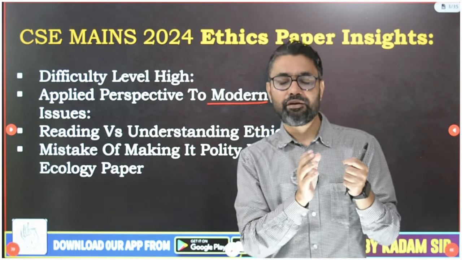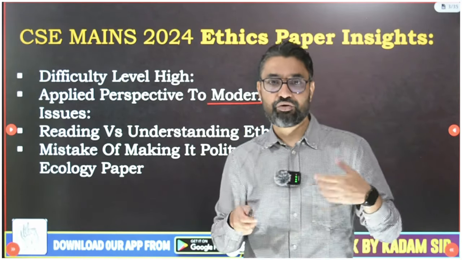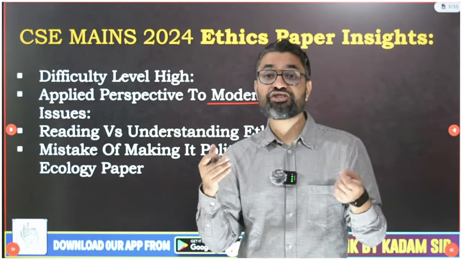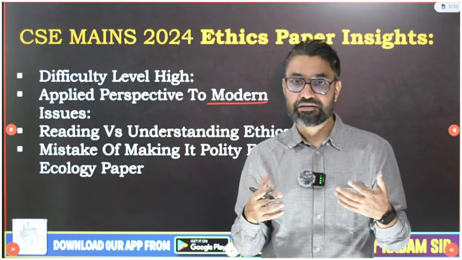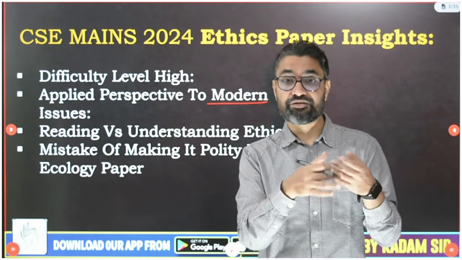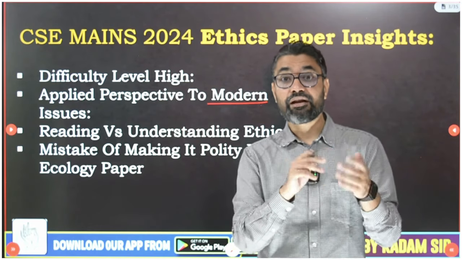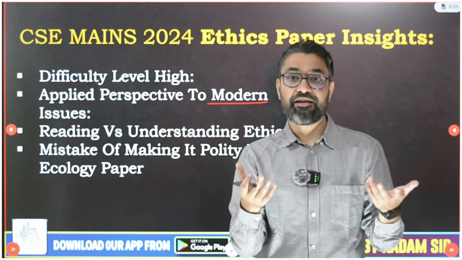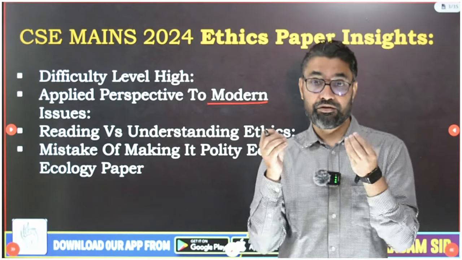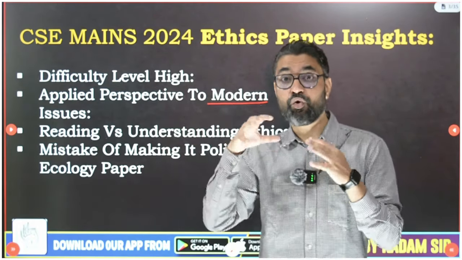So this way you have to study ethics from a modern perspective. A few days back I gave my mentoring students another question: new biological entities that are getting created, like AI robots, artificial meat, or stem cell research, where we may develop embryos for research purposes and destroy them, or creating new hybrid species by crossbreeding animals. With respect to them, when we discuss ethical issues, on what grounds